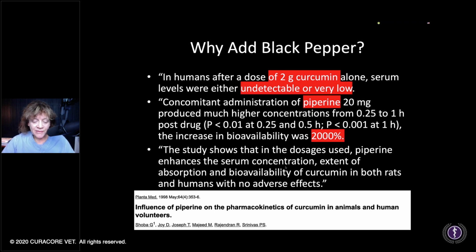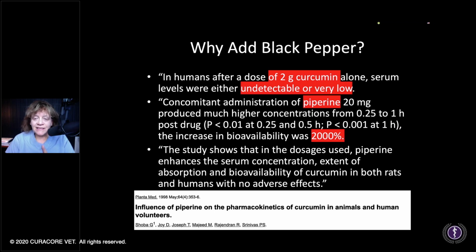Influence of piperine on the pharmacokinetics of curcumin in animals and human volunteers. Piperine from black pepper. So read here, in humans, after a dose of 2 grams of curcumin alone, so curcumin is the active constituent in turmeric that is present at 2 to 3% of turmeric, the levels were undetectable or very low.